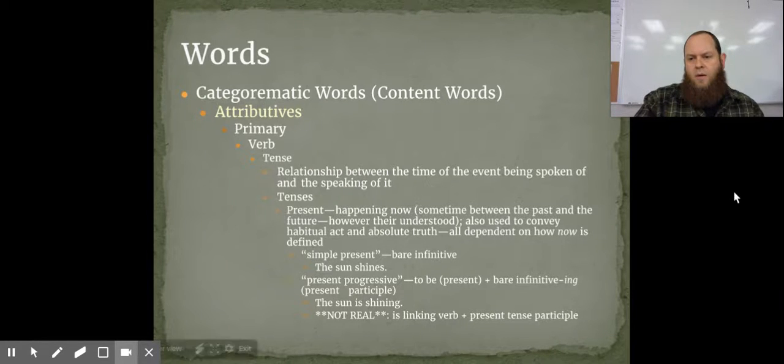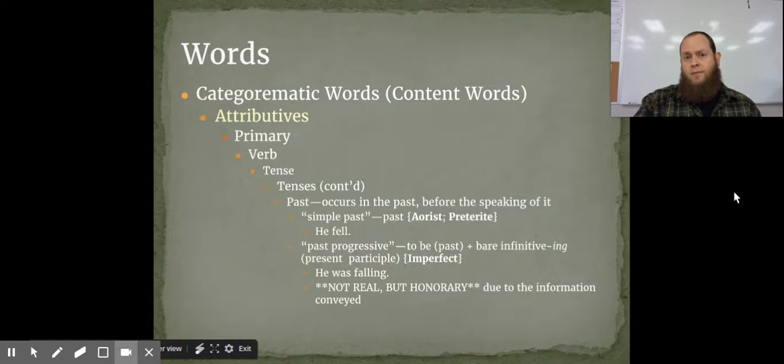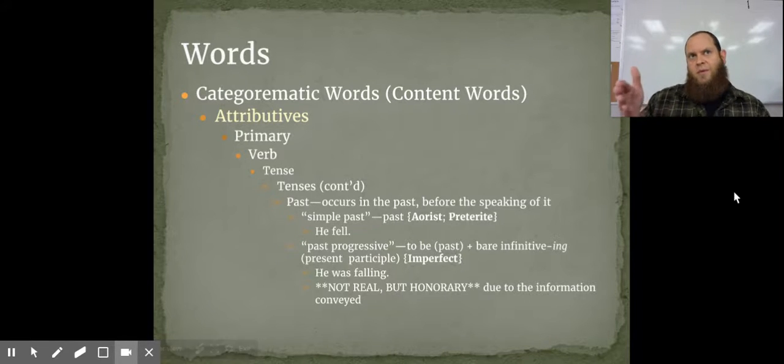All right. Then we've got the past. You speak in the past tense when you're speaking of an event after it has occurred. So we've got just that basic second principal part, fell. He fell. There you go. Now we have a past progressive version of that. So he was falling, and we call that imperfect. And you will find that as one of the official tenses, and it's unique in the information it conveys.